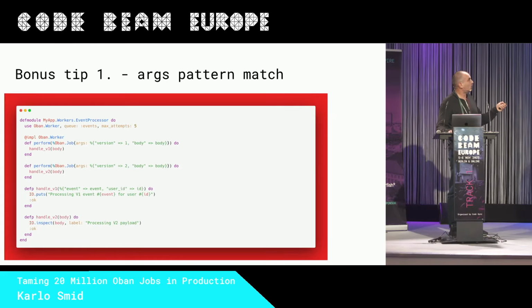Then with simple function matching on the perform function, and on the version argument, not on the payload, because the payload could be complicated, you can call handle v1, handle v2, and at the same time you can process both messages until the backlog is done.